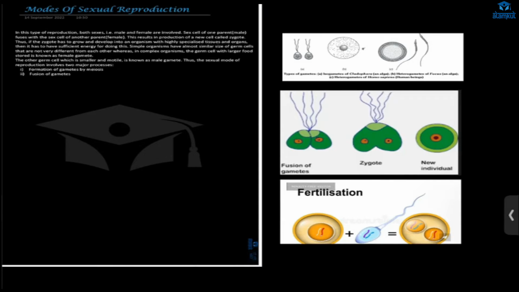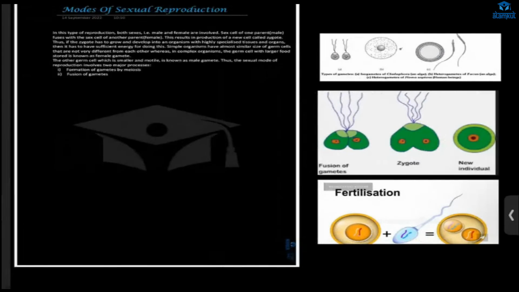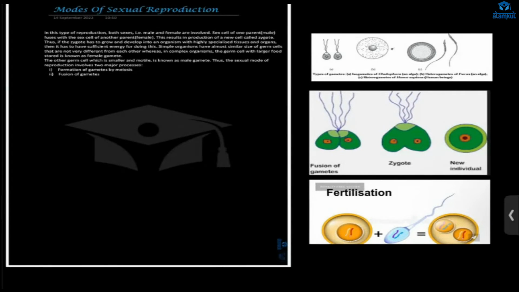After the meiosis, the gametes will be formed, and then there will be fusion of gametes. There are two types of gamete, male gamete and female gamete. In human, the male gamete is the sperm, and in the female, the egg, the ovum.